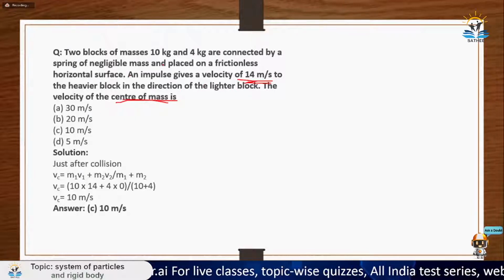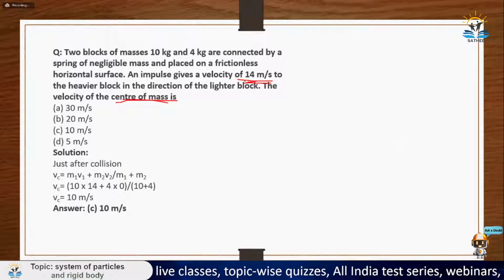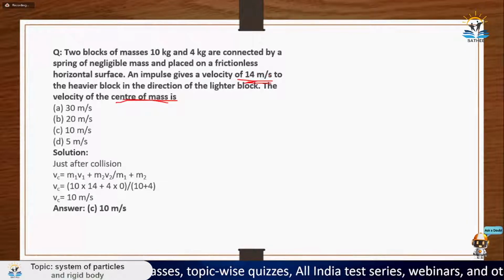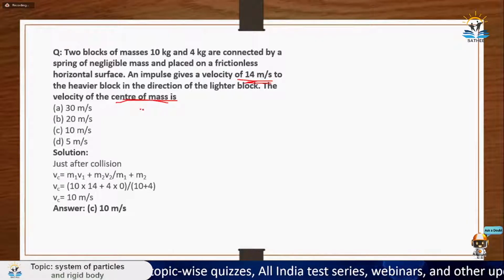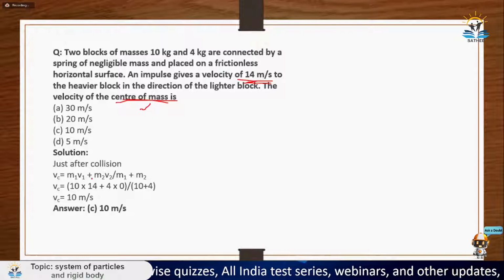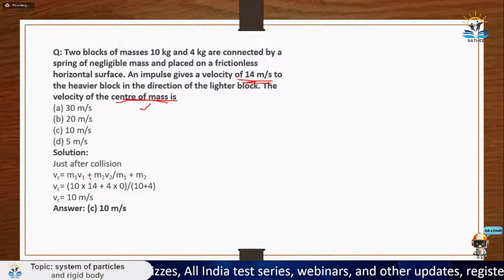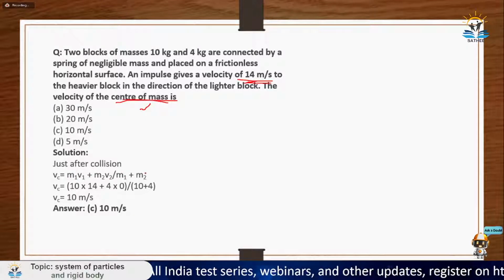Okay, what I did is I gave an impulse to the heavier block and that gave it a velocity of 14 meter per second. So I need to calculate the velocity of center of mass. I know the velocity of center of mass is nothing but sigma m1 v1 plus m2 v2 upon total mass. That's what I did here.